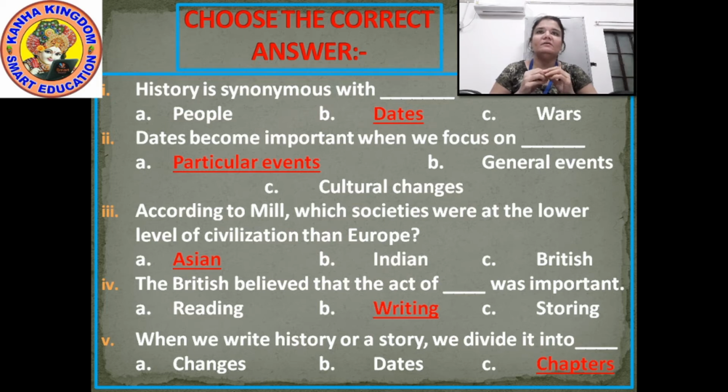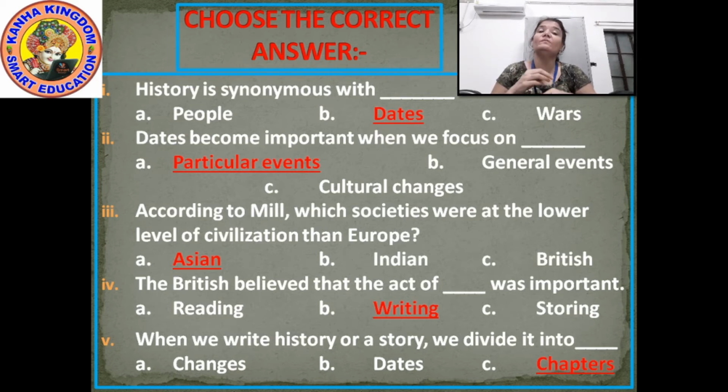I'll repeat all the 4 again, so you can note down. If you have written anything wrong, you can write it again. History is synonymous with dash, that is option B, dates. Dates become important when we focus on dash, that is particular events. Option A is the answer. According to Mill, which societies were at the lower level of civilization than Europe?